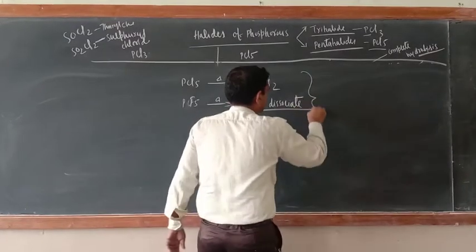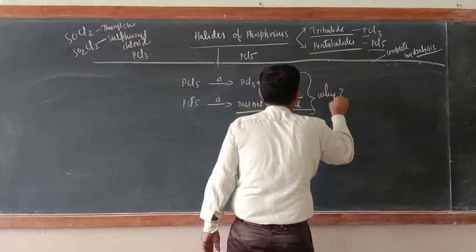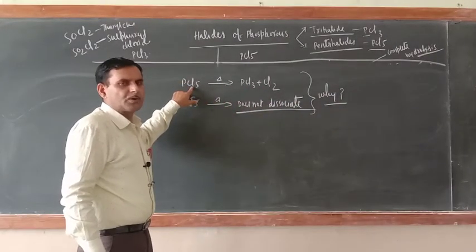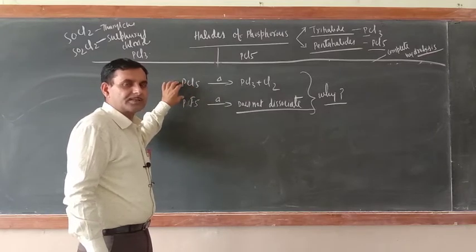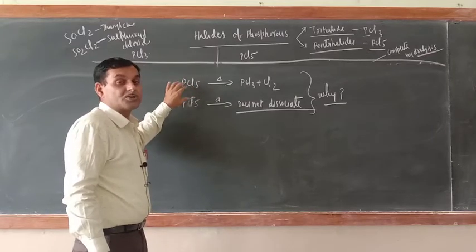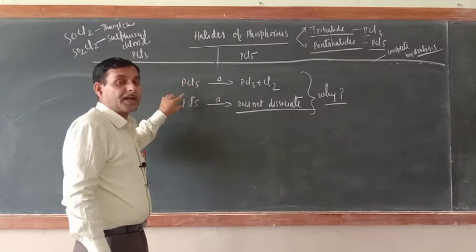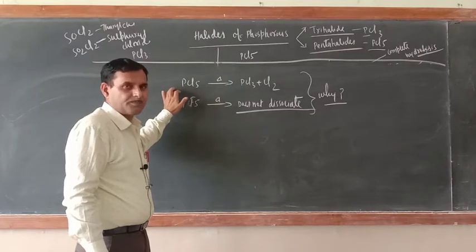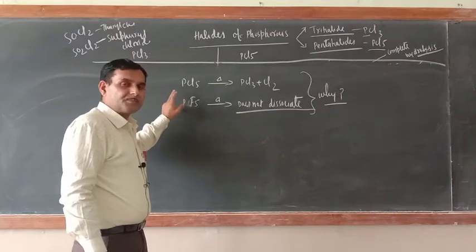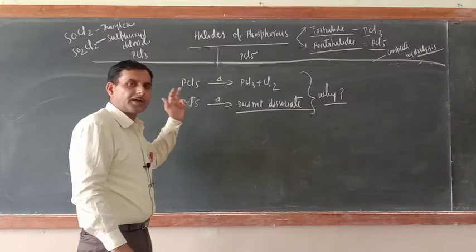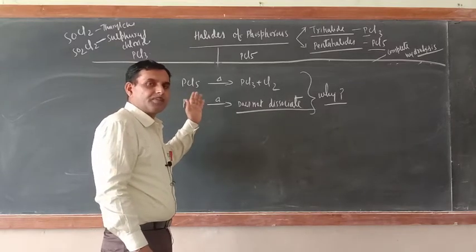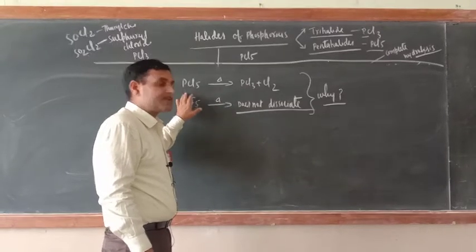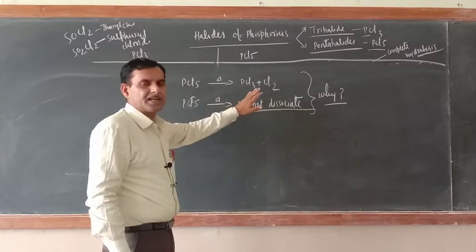Very simple answer: the size of chlorine atom is large, and the size of phosphorus is not that large. So five chlorine atoms cannot be accommodated around one phosphorus atom. Moreover, in PCl5 there are two types of bonds, equatorial and axial. Because of the difference in their bond angles and bond lengths, PCl5 dissociates into PCl3 and Cl2.